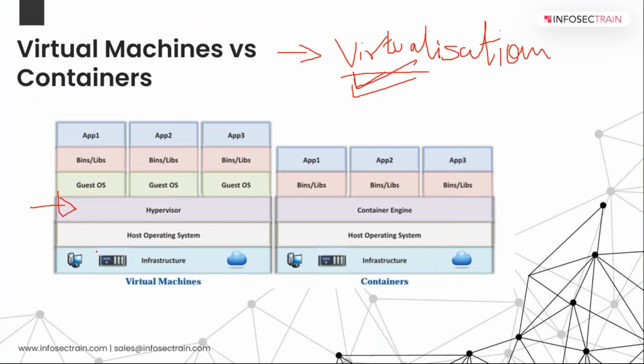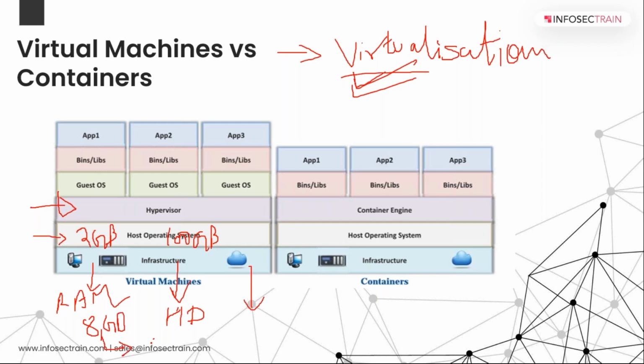So here in this infrastructure, I will have my RAM, right? I will have my hard disk space, right? And like this, I can divide multiple things. I can create a new network also. My operating system, my Windows, is consuming only 2 GB of RAM and let's just say around 100 GB of hard disk space out of 1 TB, right? If I am having a RAM of around 8 GB, the remaining wasted RAM is around 6 GB, right?